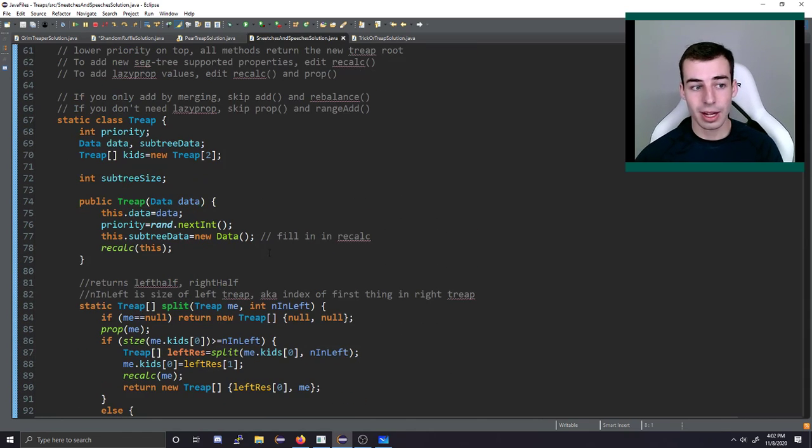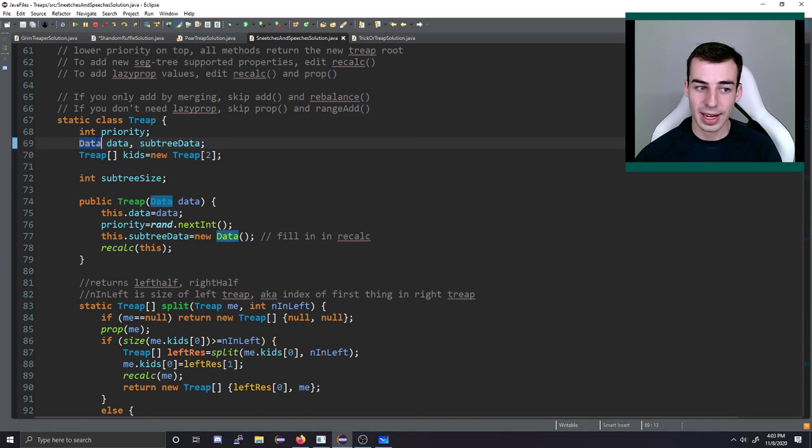So the Treap itself is basically the same as the Treap that you've seen before. Maybe the only difference is that we store a bunch of new things in this data object that I made, which is in the Treap. So every Treap node that represents some position in the array will have some data object. This represents whether it's a 1 or a 0, basically.